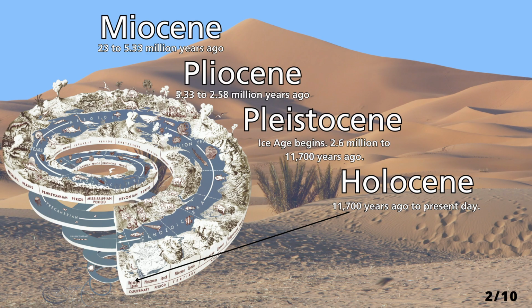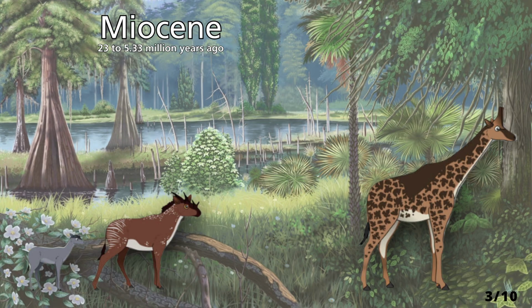The epochs relevant to today's topic are the Miocene, the Pliocene, the Pleistocene, and the Holocene. The Miocene epoch occurred 23 to 5.3 million years ago. This is when many modern mammals and their immediate ancestors evolved. Sahelanthropus tchadensis is thought to have lived during this time. During this time, giraffids Giraffokeryx and Canthumeryx emerged.